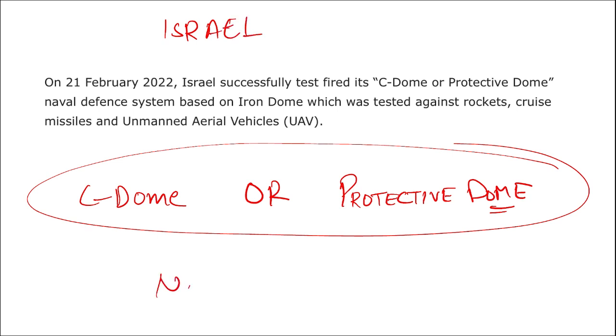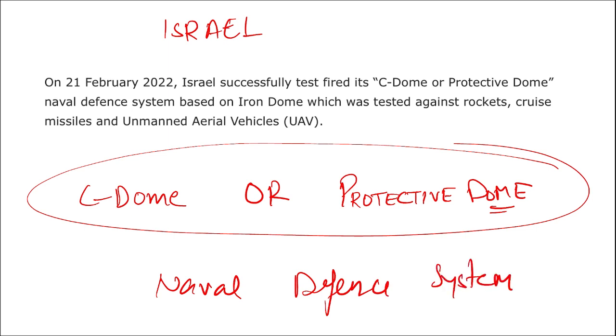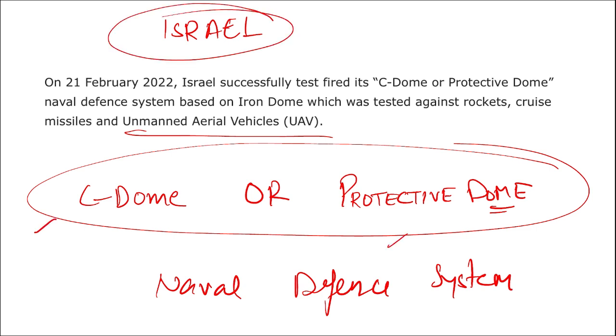Alright, it is the naval defense system of Israel. Remember, this naval defense system is based on Iron Dome, which was tested against rockets, cruise missiles, and unmanned air vehicles, also known by the term UAV. So this Sea Dome or Protective Dome will help the Israeli country against rockets and missiles that will come and hit the country. They will protect them and destroy them in the air itself.